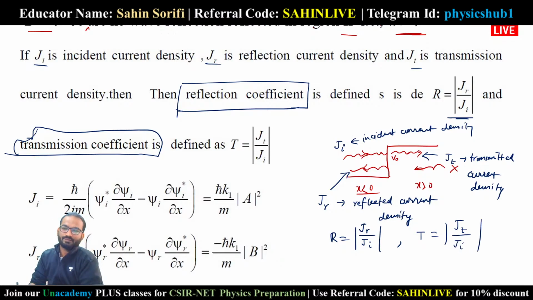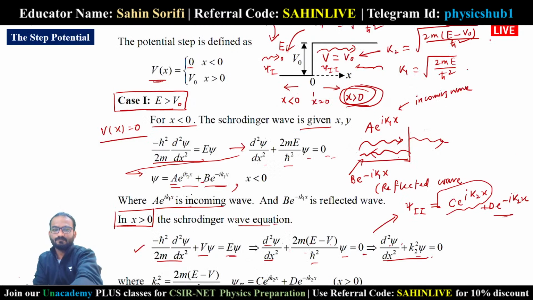Now we know the definition of these current densities. The current density JI is given by minus i h bar by 2m, that is h bar by 2im, times psi incident star del psi I by del x minus psi I into del psi star by del x. We got psi 1 in the very beginning.